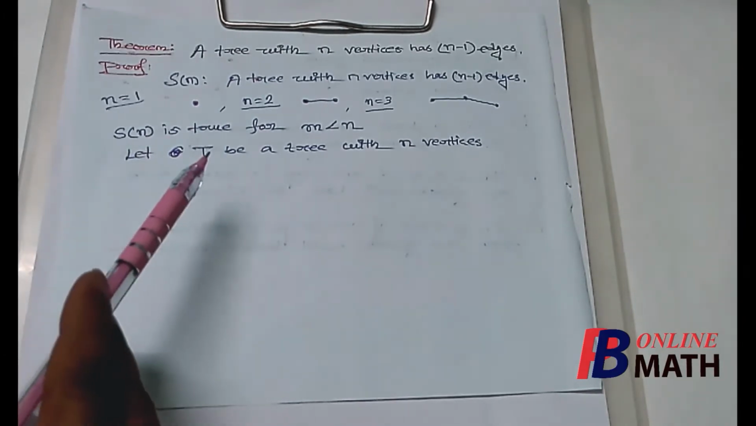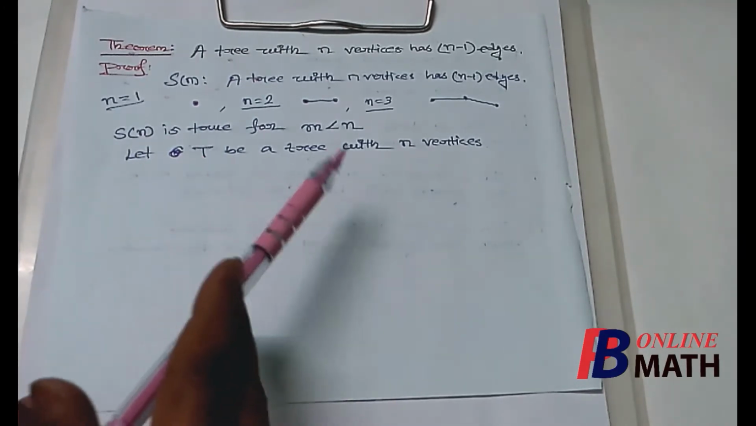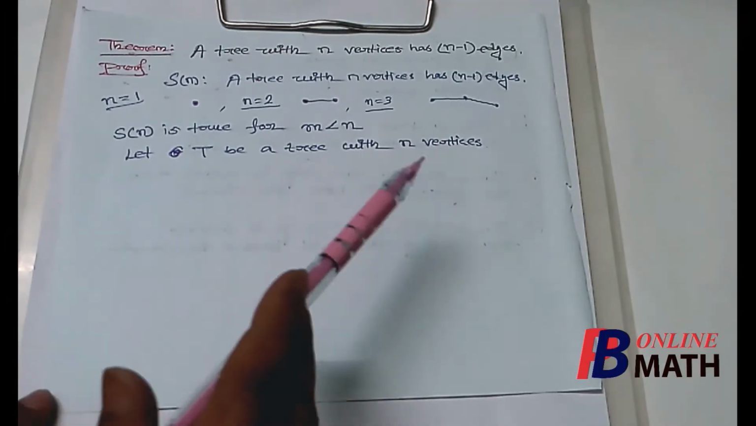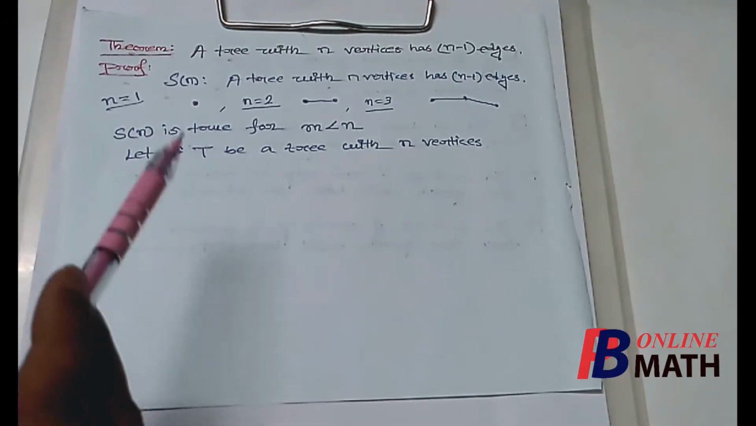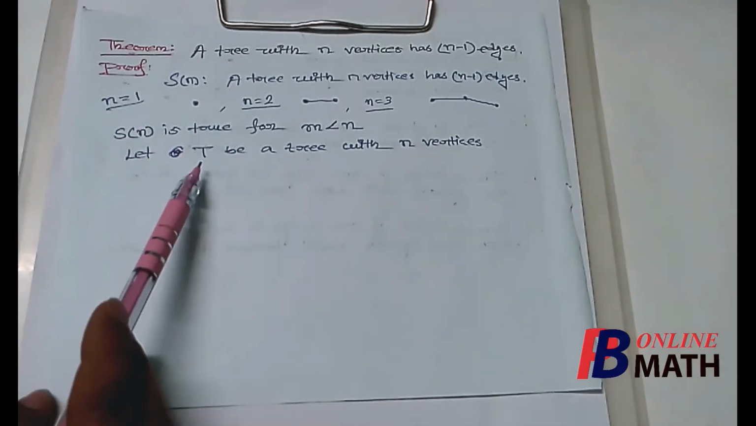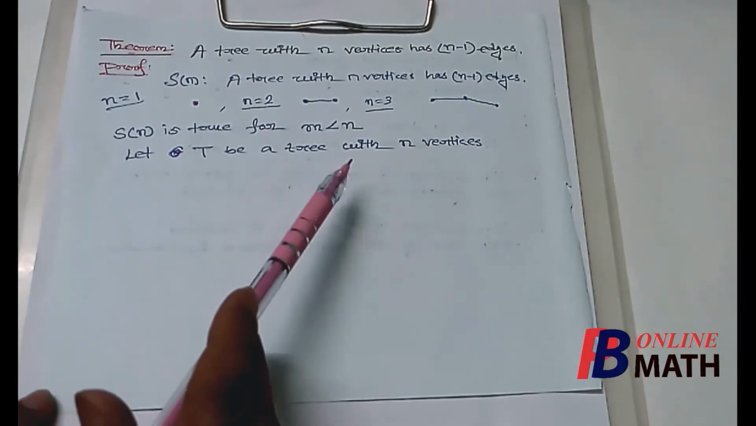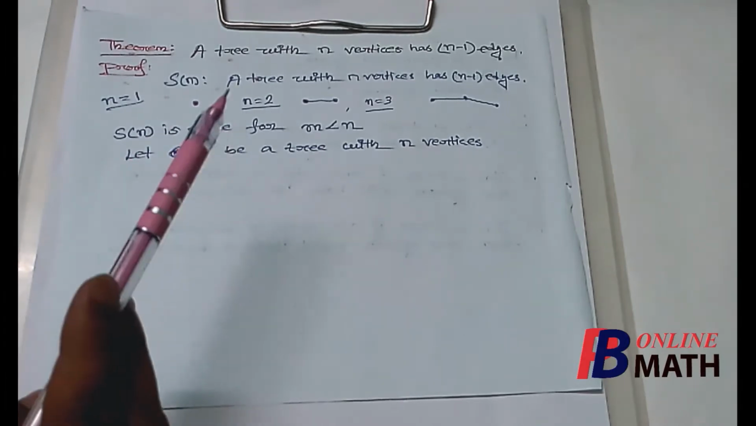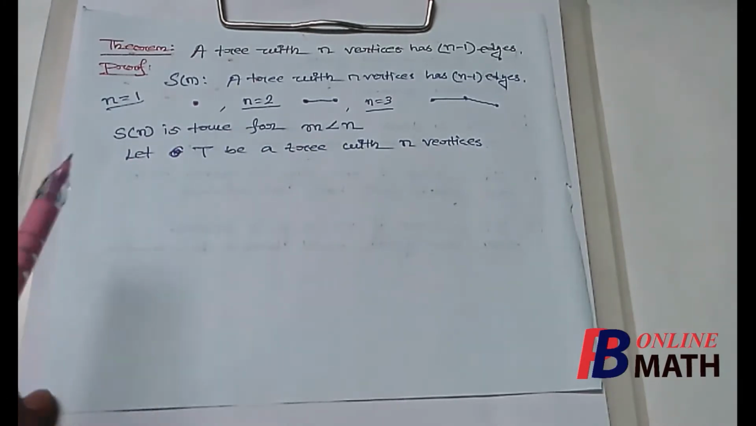Next we assume that capital T is a tree with n vertices. If we can prove, using the previous conditions, that this tree T contains n minus 1 edges, then by the induction method we can prove that the theorem is true for any positive integer.